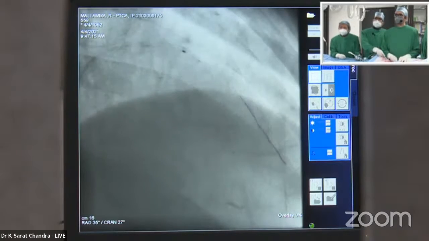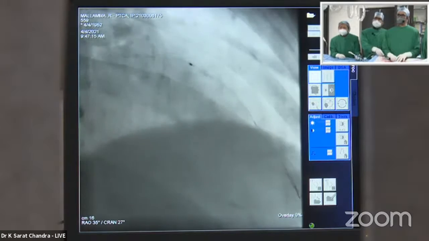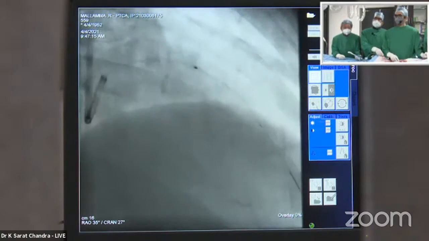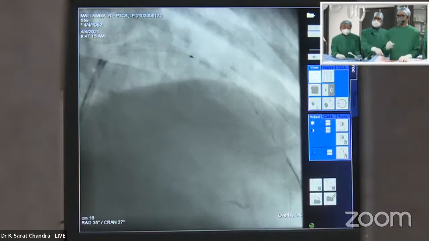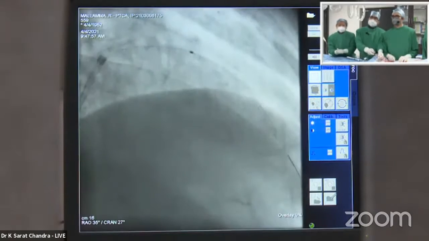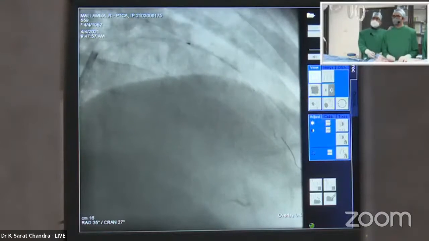So meanwhile, could you tell us what wires you have used? We used a Whisper most of the time. Also tried a BMW Whisper with multiple bends. Do you have any suggestion? The panel, Dr. Vavis Reddy, would you use the CTO wires? Would you use a filter? Would you use a microcatheter?